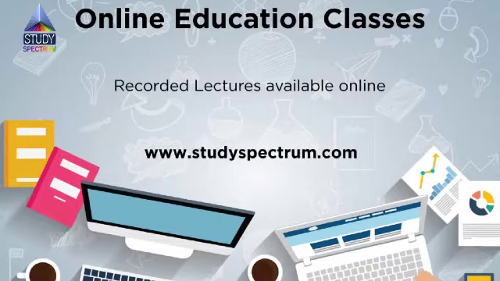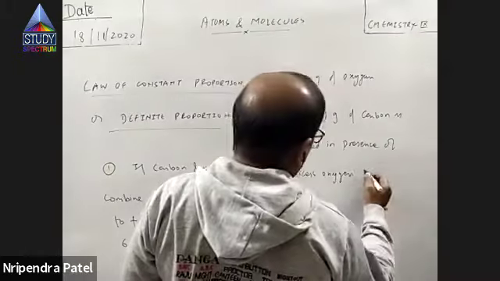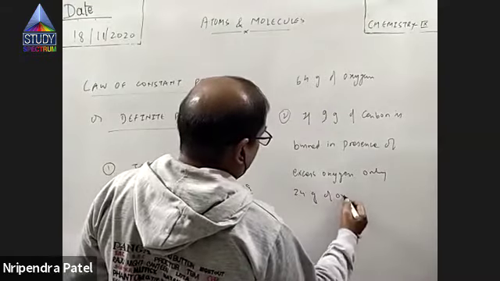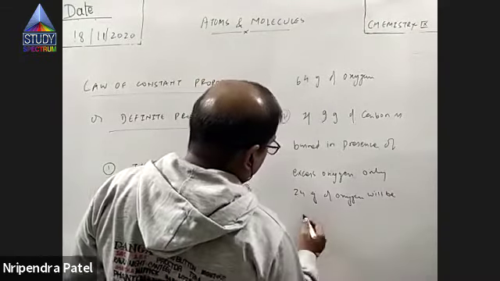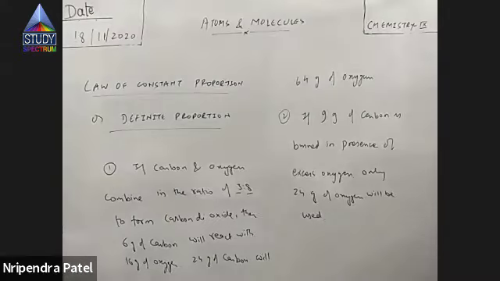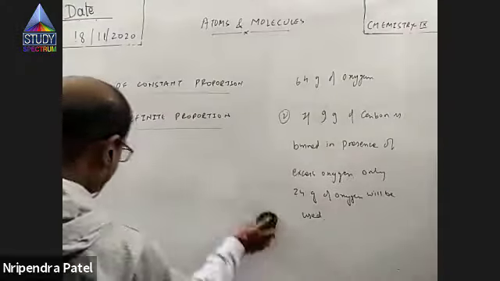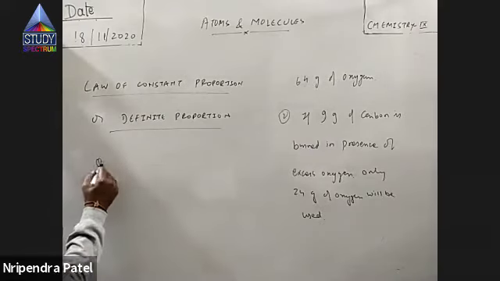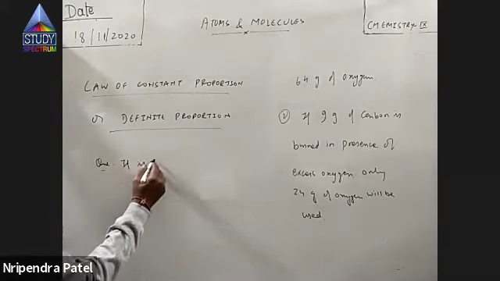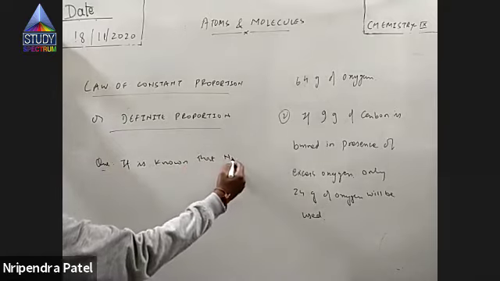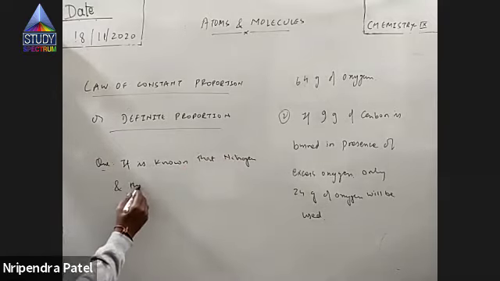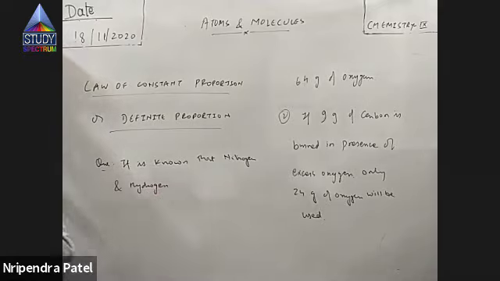Sir, 24 grams. Exactly, 24 gram. In presence of excess oxygen, only 24 gram of oxygen will be used. The rest will be left unused. Okay. Is it clear? Okay. Now, based on this, let me solve a few questions.